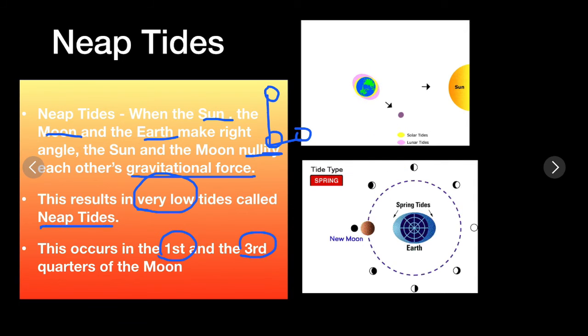You can see in these animated images that when the earth, sun and the moon create a right angle, the neap tides are occurring.